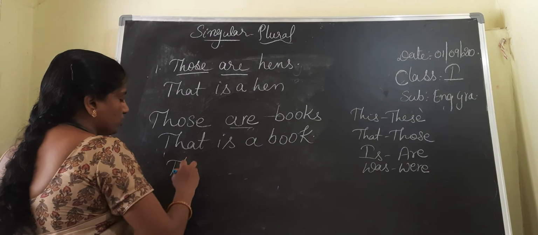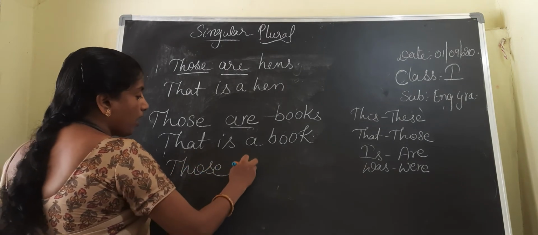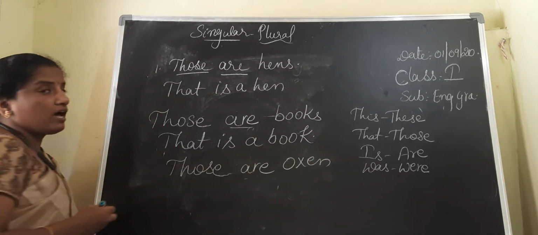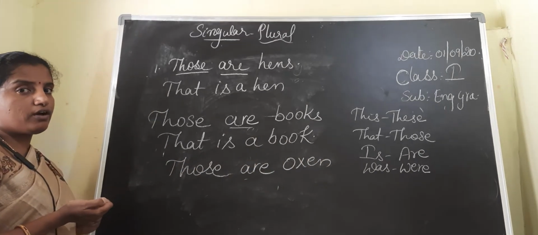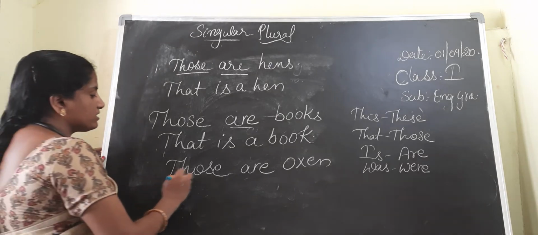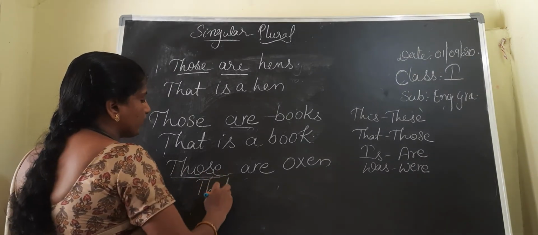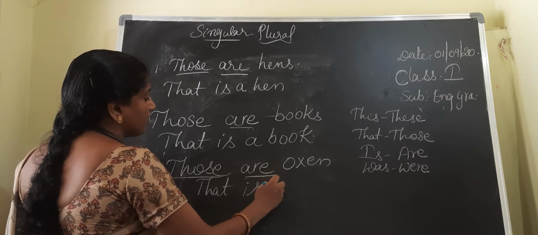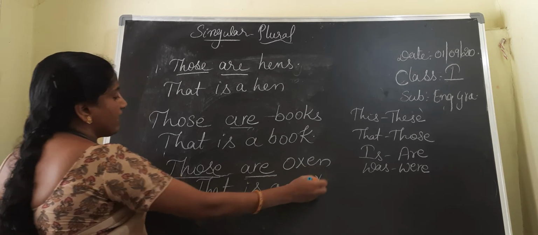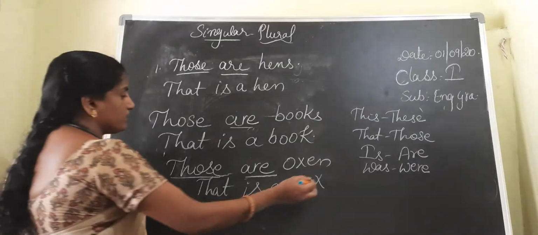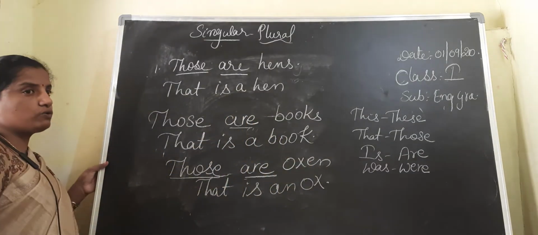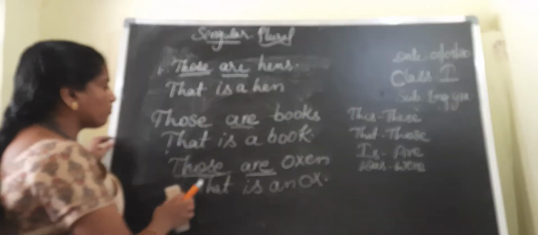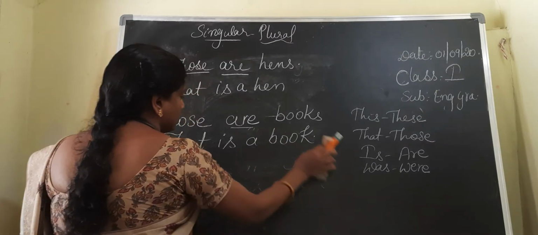Next one, those are oxen. What is the singular form for those? That. What is the singular form for are? Is. That is an ox. So in this way I have shown you how to write the plural statement into the singular. And singular to plural we have already discussed, children.